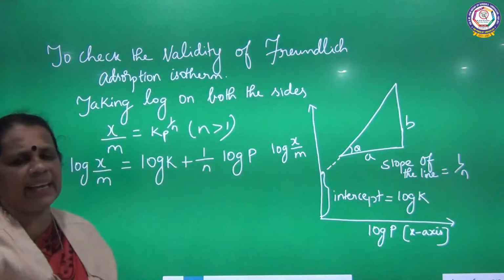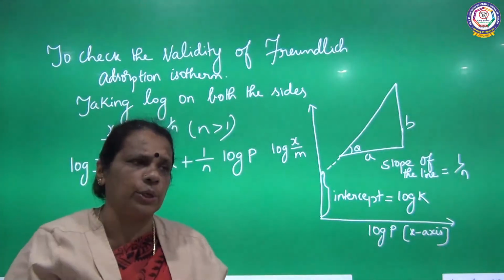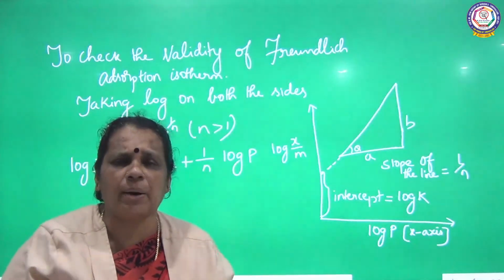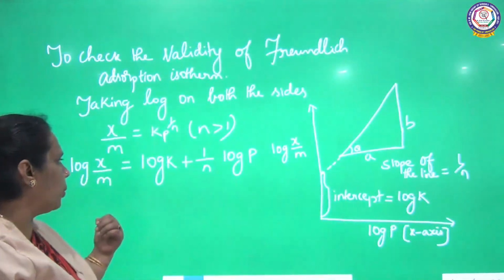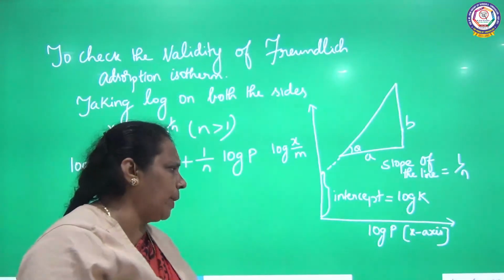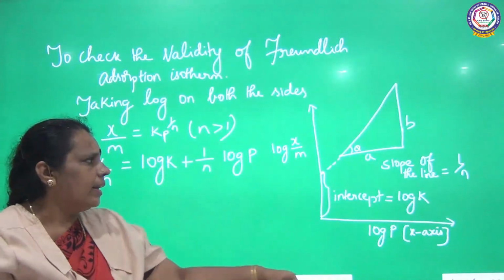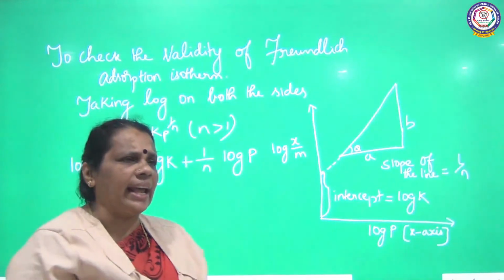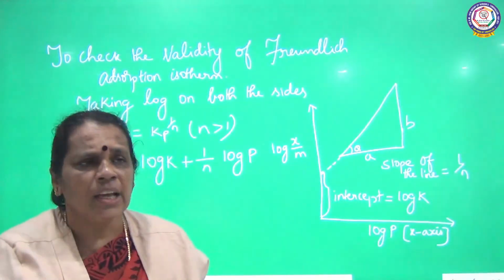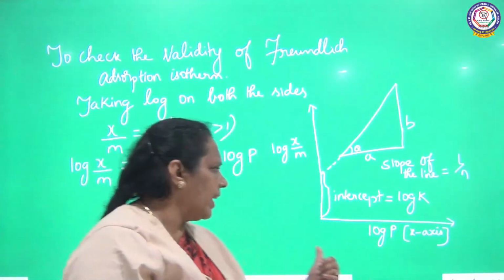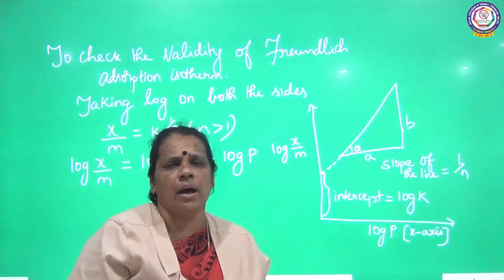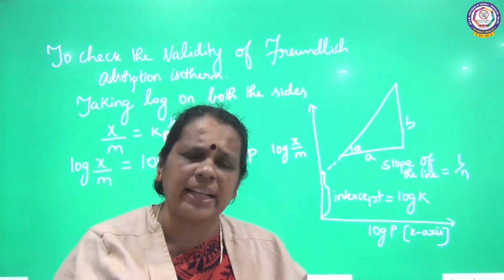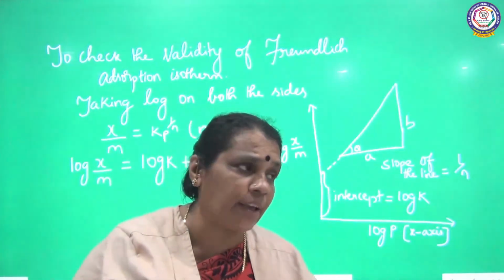So in order to check the validity of the Freundlich adsorption isotherm, I have taken logarithms on both the sides. So my equation has become log x by m is equal to log k plus 1 by n log p. Log p I have plotted in the x axis, log x by m in the y axis. I got a straight line where I can find the slope of the line as 1 by n, whereas the intercept of this line is log k. So when you get a straight line in the graph, we can check the validity of the Freundlich adsorption isotherm.